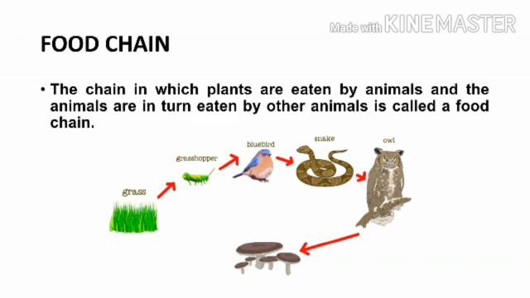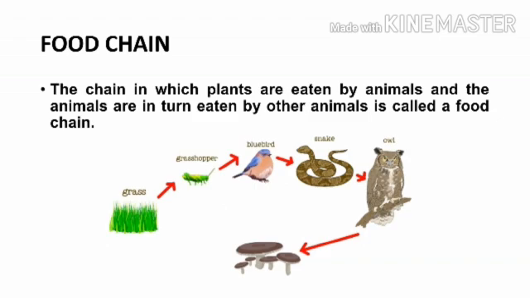Let us now look at the picture given. Grass is eaten by the grasshopper. It is then eaten by a bird. The bird is then eaten by a snake, and the snake is then eaten by an owl. What about the owl?